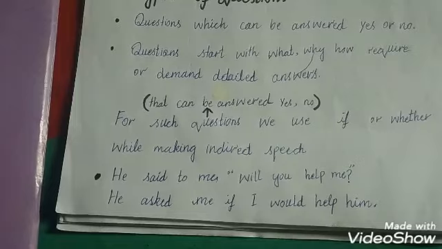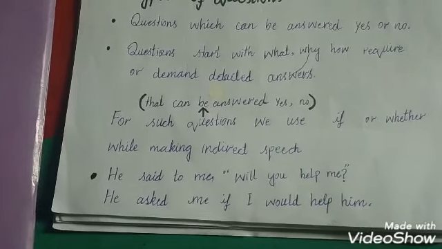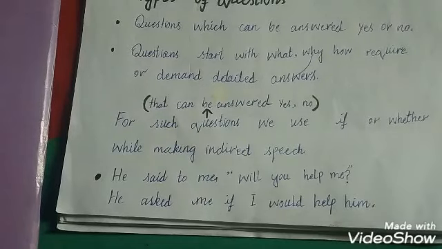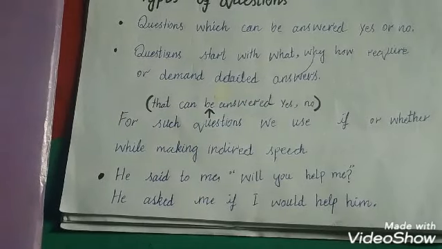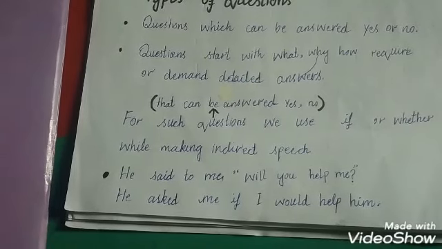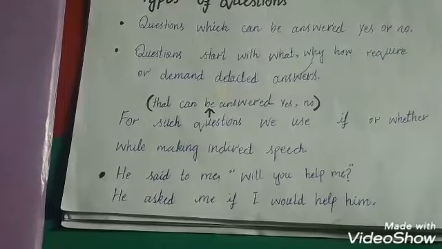For example, he said to me, will you help me? The speech in inverted commas, will you help me, can be answered in yes or no. And the indirect speech of this sentence is that he asked me if I would help him.